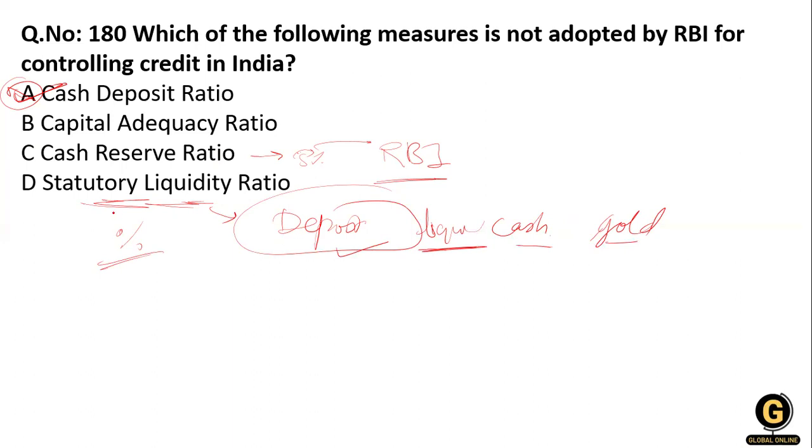Clear? Then what is the capital adequacy ratio? Capital adequacy ratio means the measurement of a bank's available capital expressed as a percentage of the bank's risk weighted credit exposure. That means the bank has adequate capital. So this is a ratio they have to maintain in the bank to avoid risks, risk weighted credit exposure. Okay.